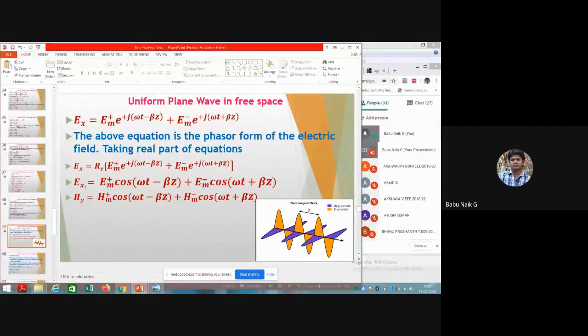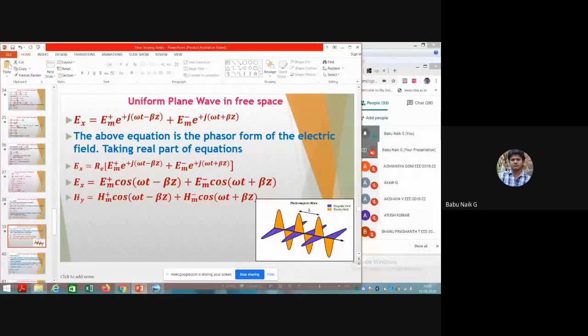That real function is Ex equal to Em plus cos of omega t minus beta z, plus Em minus cos of omega t plus beta z. So this is the complete equation for wave propagation along the z axis. Em plus is the forward direction and Em minus is the negative direction on the z axis.